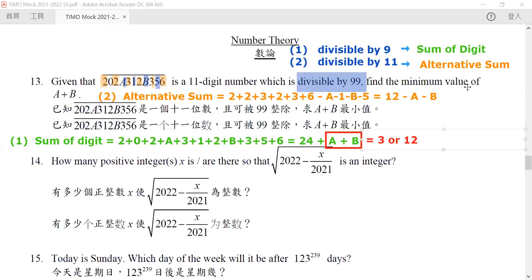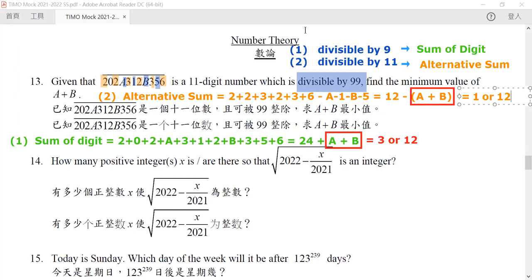So this number must be divisible by 11. Notice that it is not negative a, negative b, so let me rewrite it with a bracket, which makes it much easier to see: 12 minus (a plus b). In order for this to be divisible by 11, either a plus b is equal to 1, or a plus b is equal to 12.